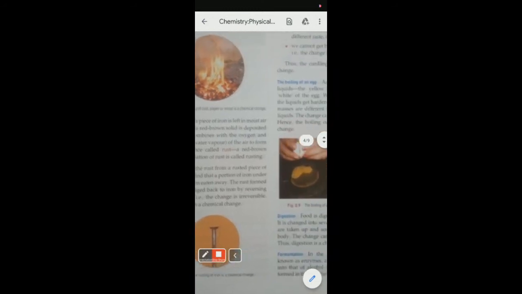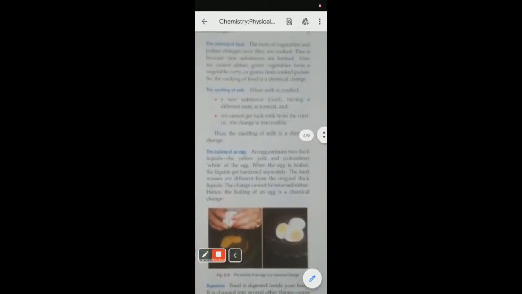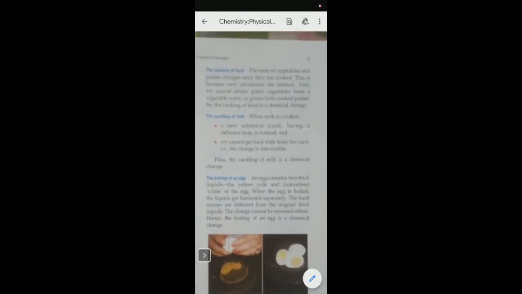Now, next example that we have, that is cooking of food or of milk. Whenever we take milk and we prepare curd from it, if I tell you, give me back the milk which I have provided you, it is not possible once it has turned into curd.